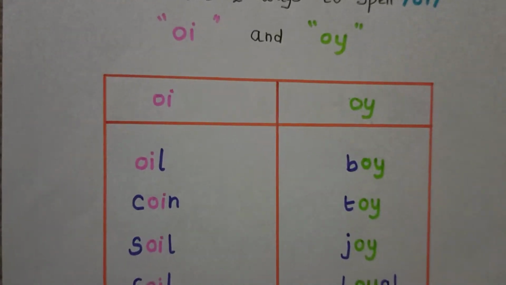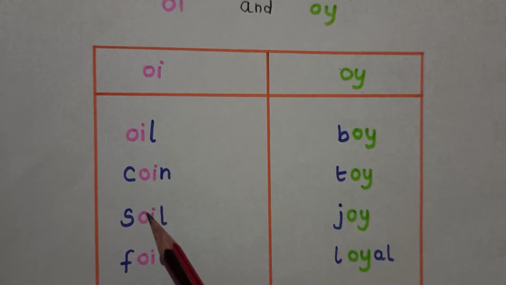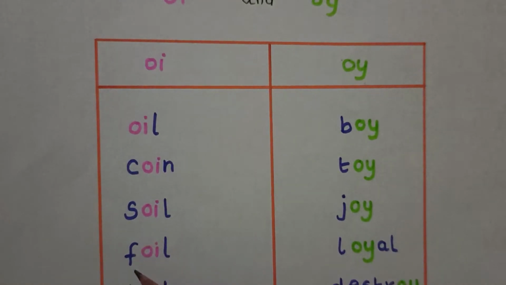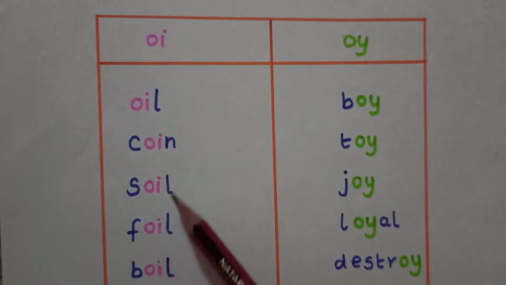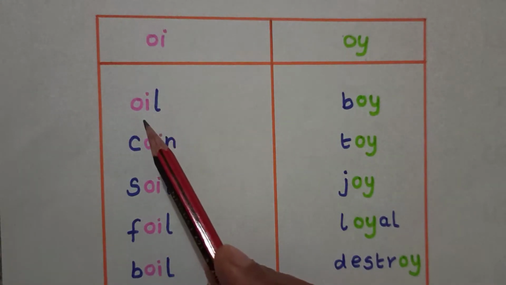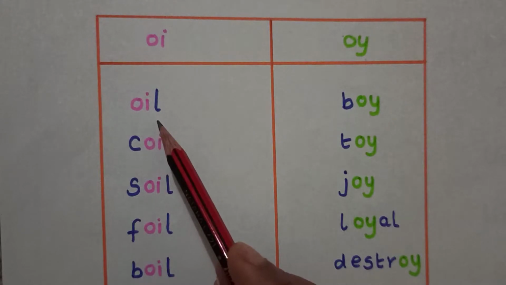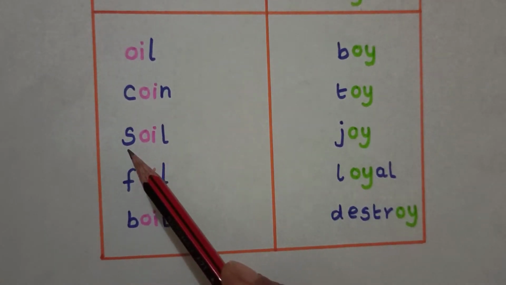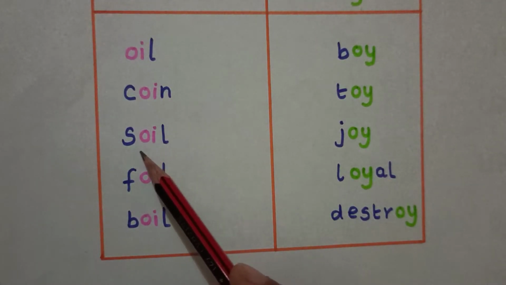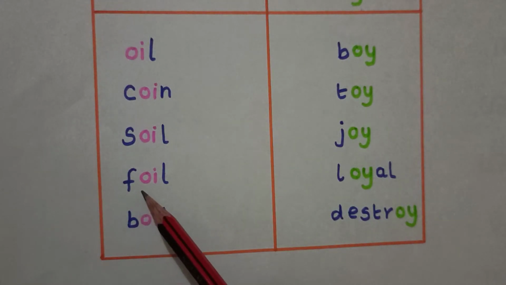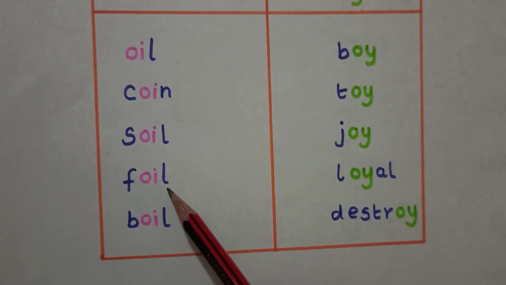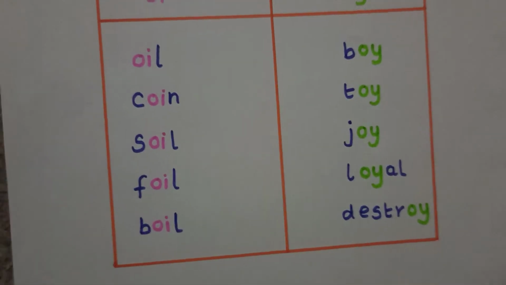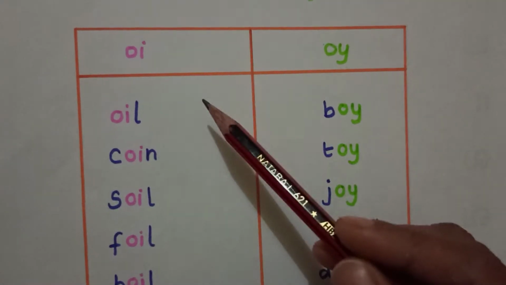We'll see some examples of the oi sound. It may be that oi comes either in the beginning or at the center of the word. We'll see some examples: oil, coin, soil, foil, boil. So the sound of the letters OI is oi.